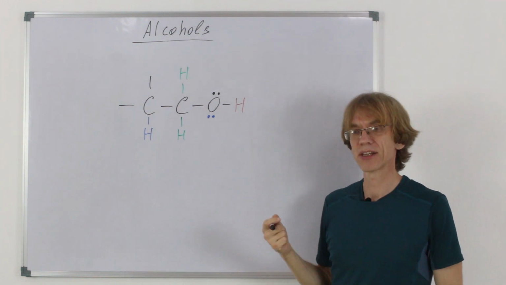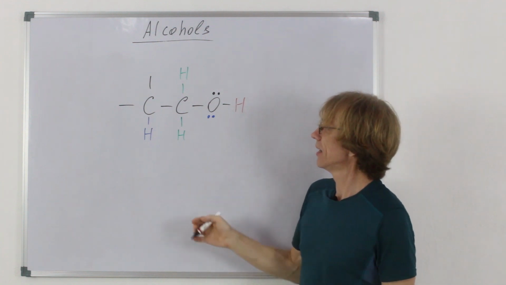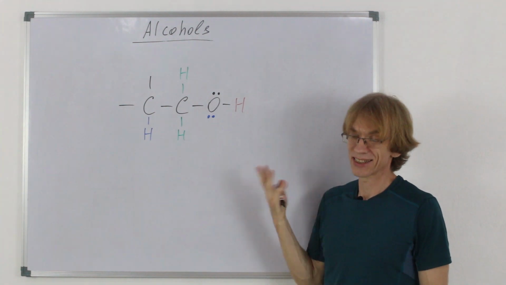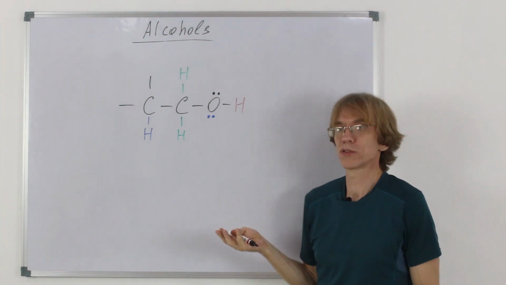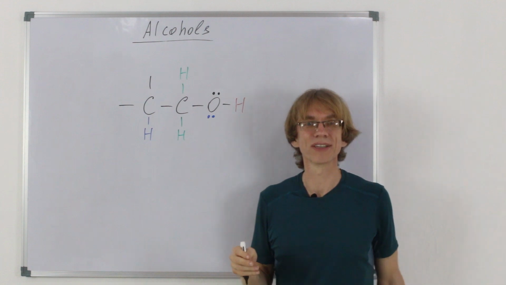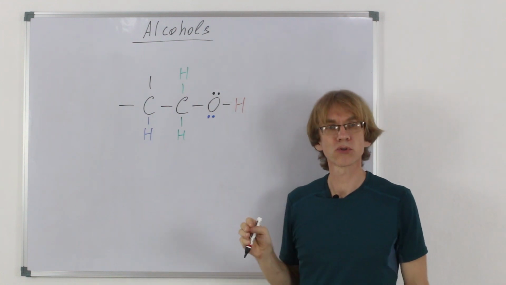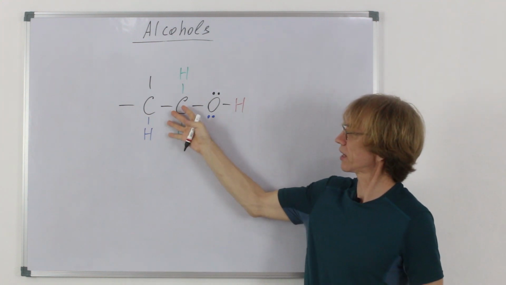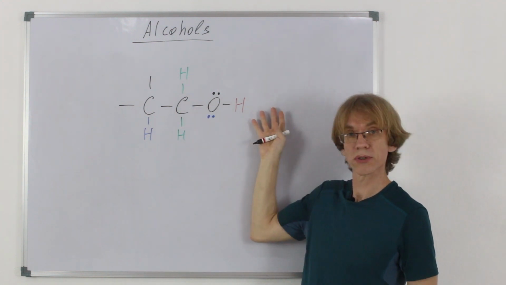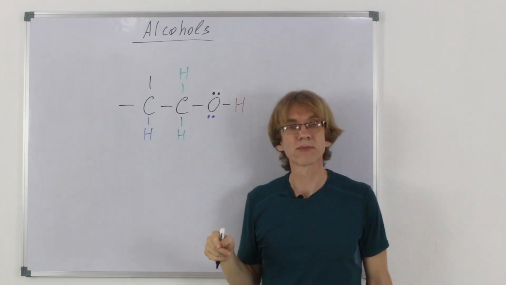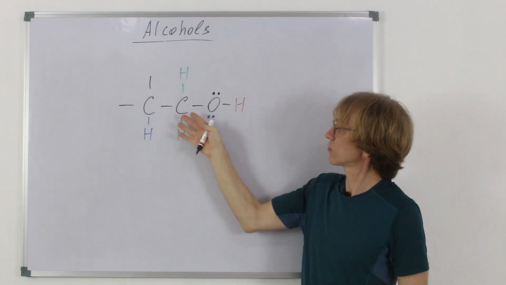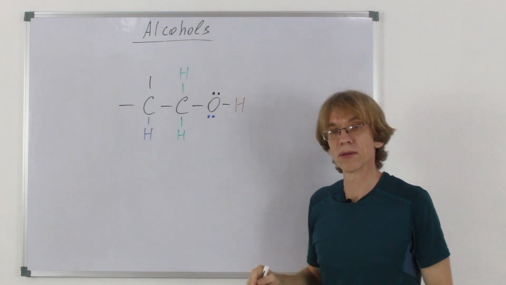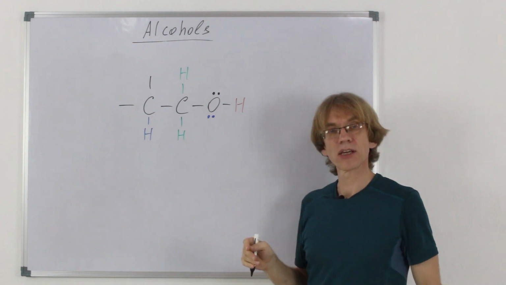Hydroxide is a bad leaving group, as we say. A good leaving group would be water. The stronger the nucleophile, the worse the leaving group is. And hydroxide is a pretty strong nucleophile. It's stronger than, say, chloride ion. So if chloride ion would try to substitute it here, the OH group wouldn't leave. They would compete for the same carbon, and the hydroxyl group would win the game. So the reaction doesn't take place.